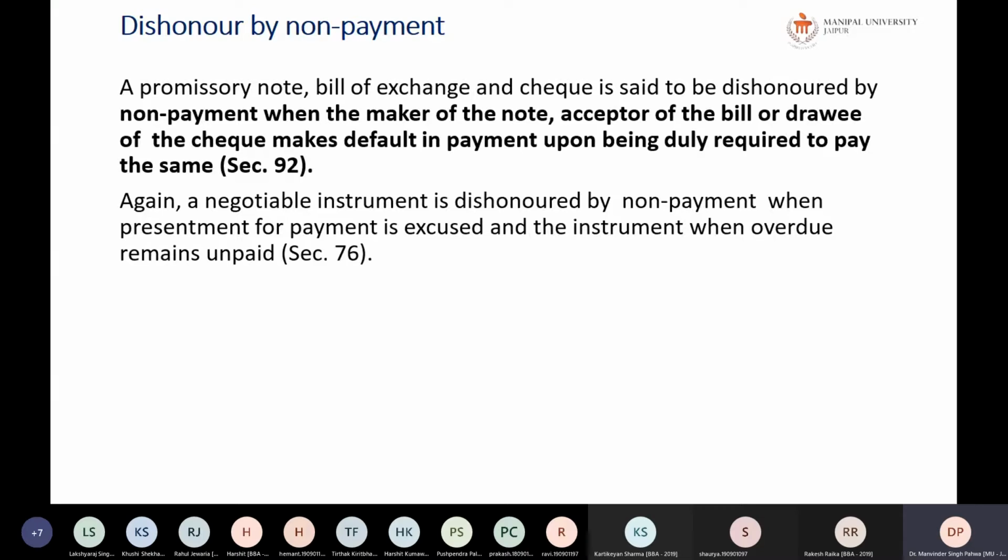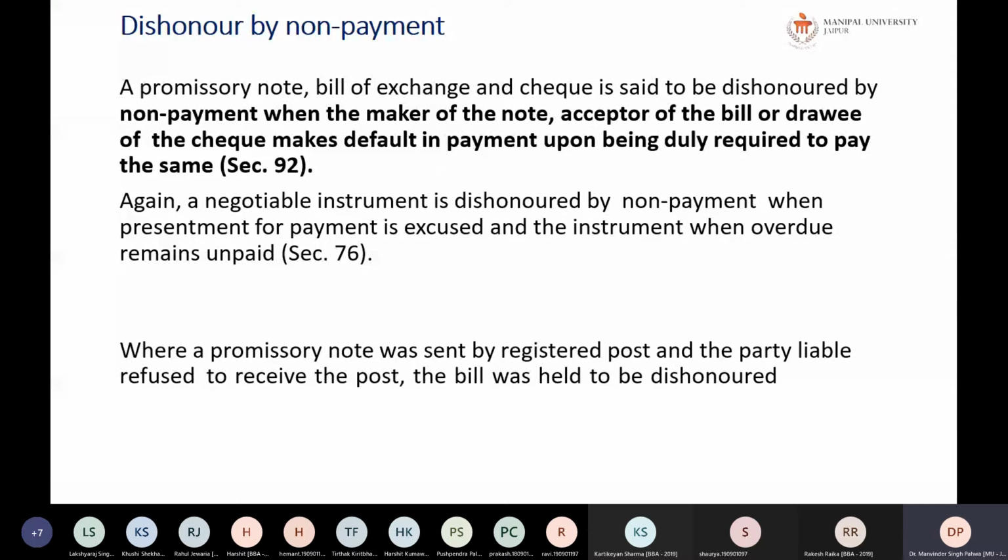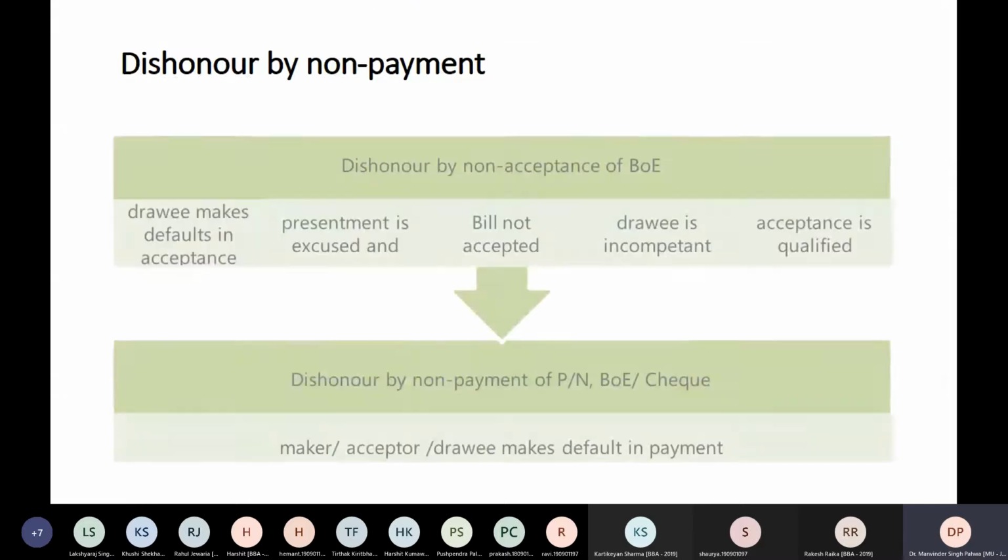So again, a negotiable instrument is dishonored by non-payment when presentment for payment is excused and the instrument, when overdue, remains unpaid. So in that case also it will be called a dishonor by non-payment. So where the promissory note was sent by registered post and the party liable refused to receive the post, the bill was said to be dishonored.